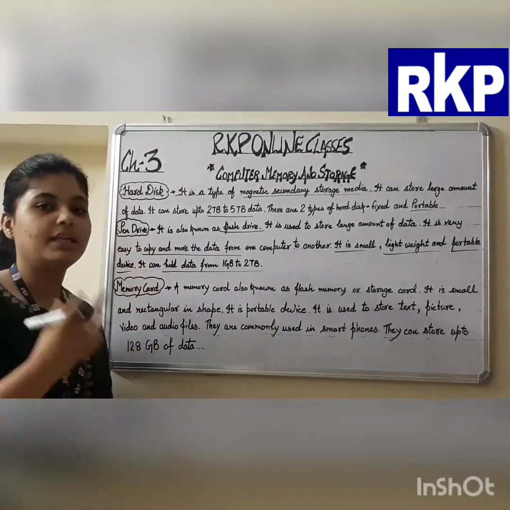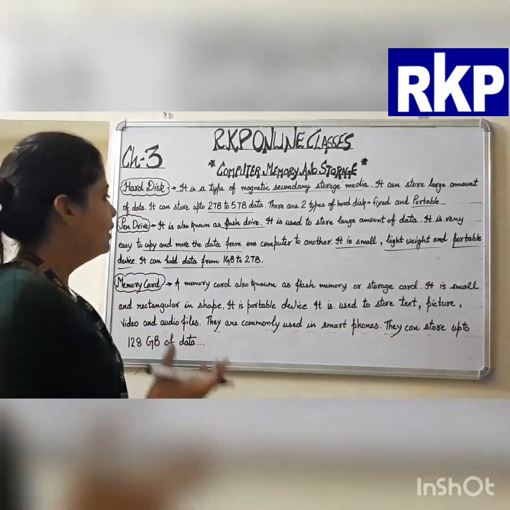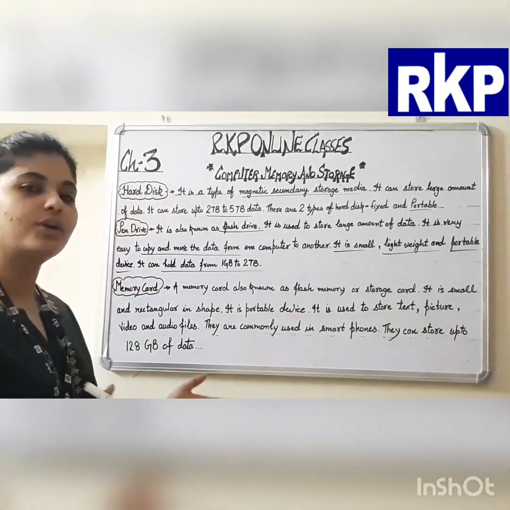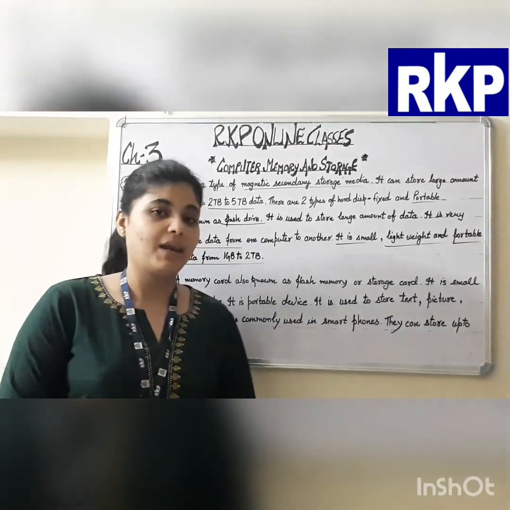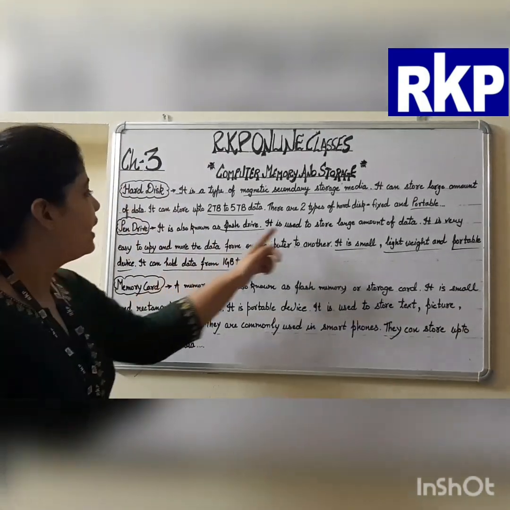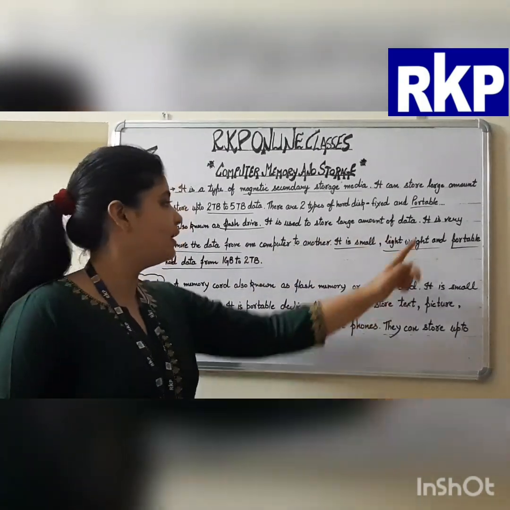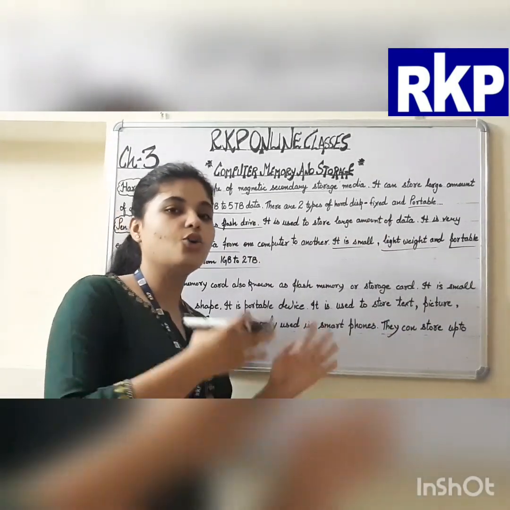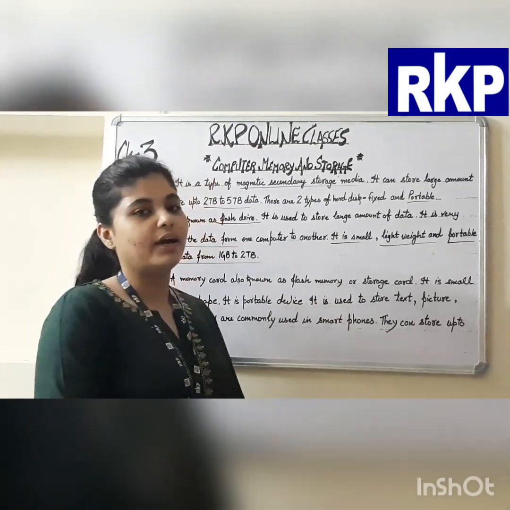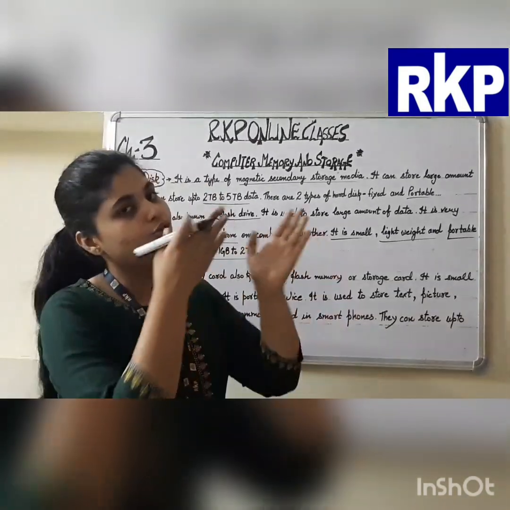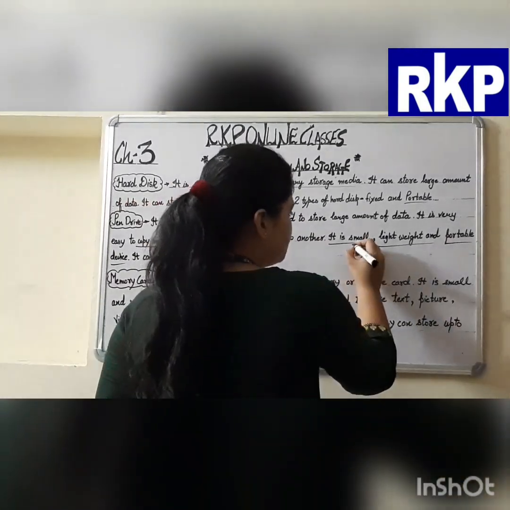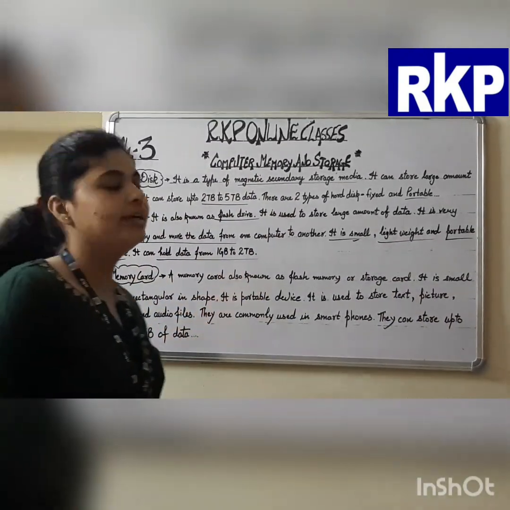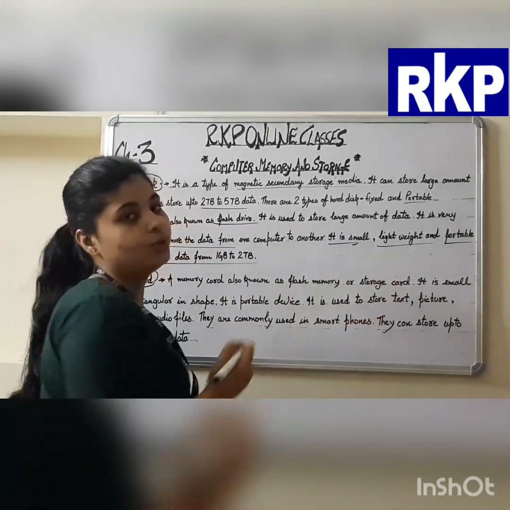Again, a pen drive is a small electronic device that uses flash memory, which means the data will be stored even in the absence of the power supply. It stores a large amount of data, and with its help we can easily copy and move any document or files from one computer to another. It is small, lightweight and portable too, and it can hold data from 1 GB to 2 TB.